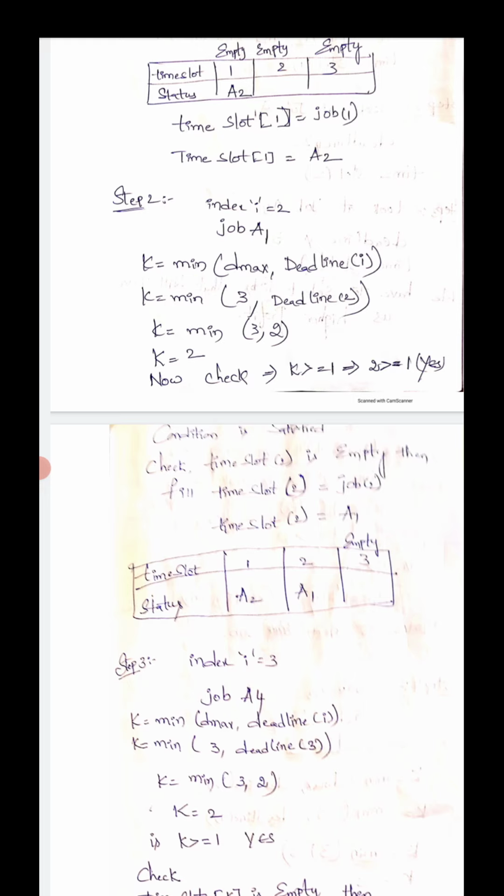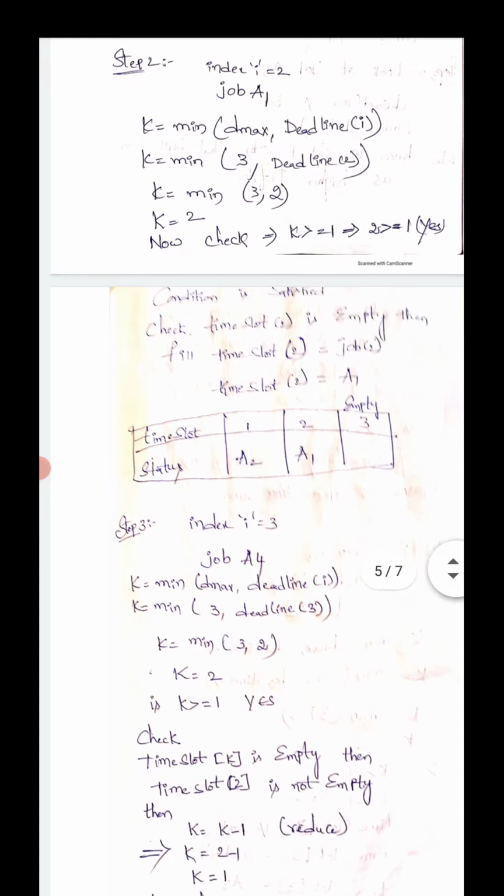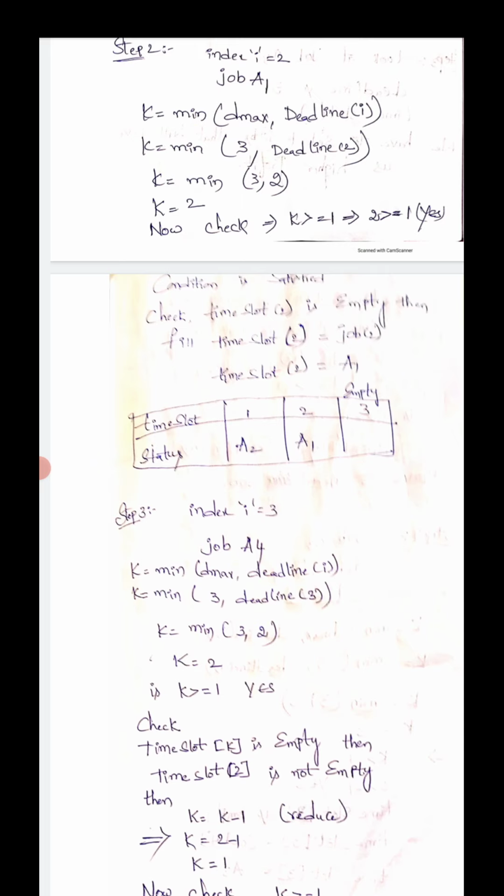Now check the algorithm. While K is greater than or equal to 1. Yes, 2 is greater than or equal to 1. The condition is satisfied. Check if time slot of K is empty. K is how much? 2. Okay, time slot of 2 is empty. Then to fill it, time slot of K is assigned to be job of I. Time slot of K is 2, and that will be assigned to job of I. Index is 2.